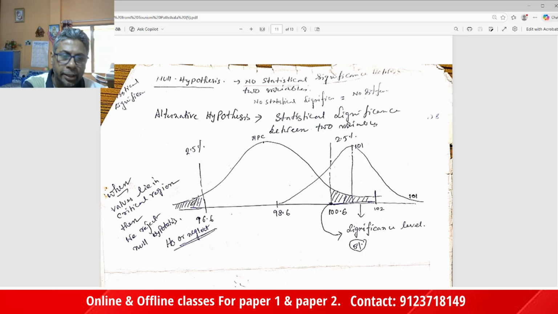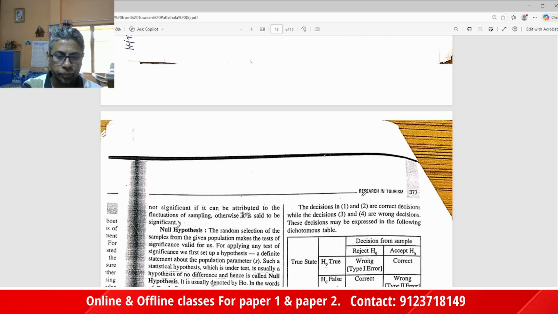These are the rejection areas, which we divide into 2.5% on each side. If the value lies in the critical region, then we reject the null hypothesis. It is very important: in statistics, when the calculated value lies in the critical region, we reject our null hypothesis and accept the alternative hypothesis.